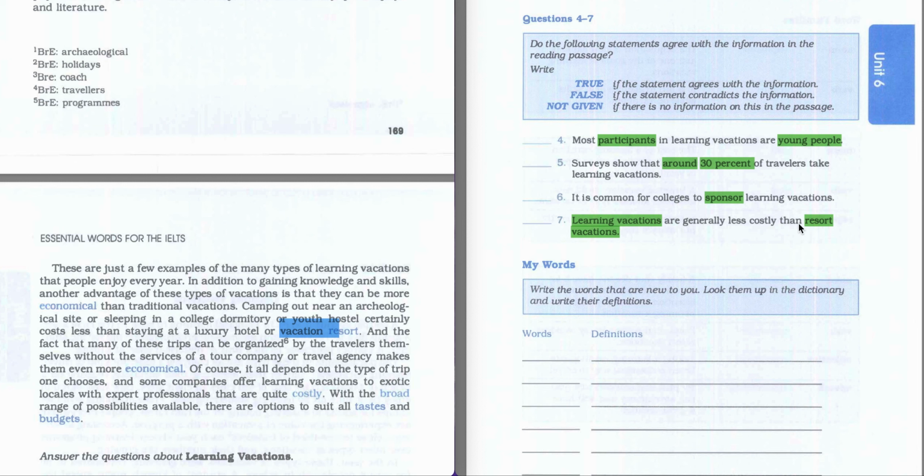This is true. Let's read this sentence one more time. Camping out near an archaeological site or sleeping in a college dormitory or youth hostel certainly costs less than staying at a luxury hotel or vacation resort. So our answer to this 7th question is going to be true.